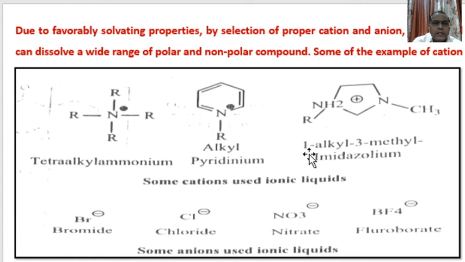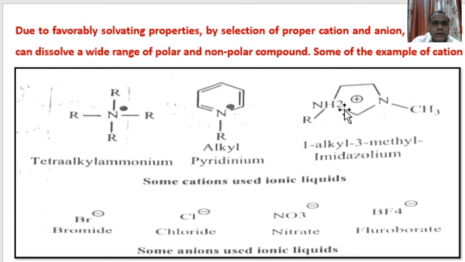And here it is 1-alkyl-3-methyl imidazolium.